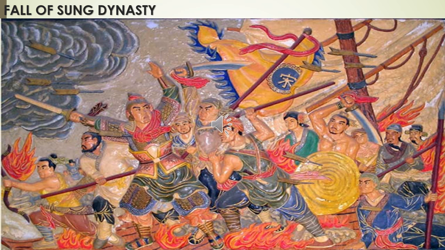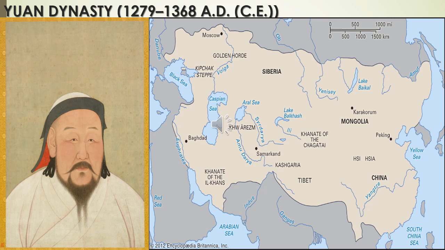The Mongols established their rule in China in the name of the Yuan dynasty, which ruled between 1279 and 1368 AD. The Mongols, who overran Persia and the whole of Central Asia, did not spare China either. They attacked and captured China also.